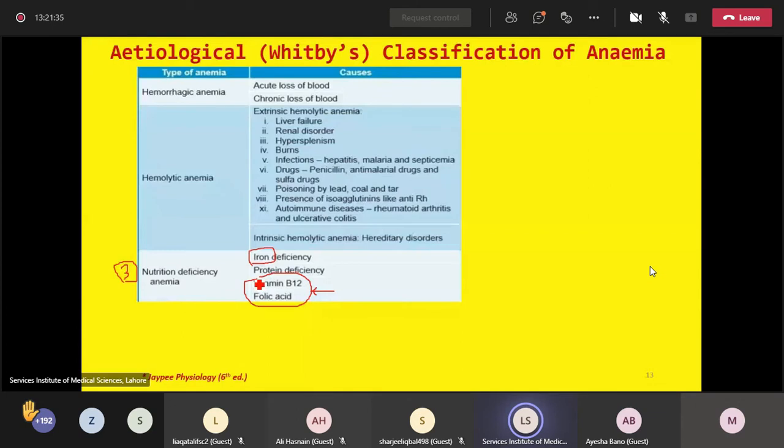If these maturation factors are deficient, obviously the erythropoiesis will be compromised, the RBC count will be less than normal, and the hemoglobin content will again be less than normal, and we may classify such anemic picture under the category of nutrition deficiency.